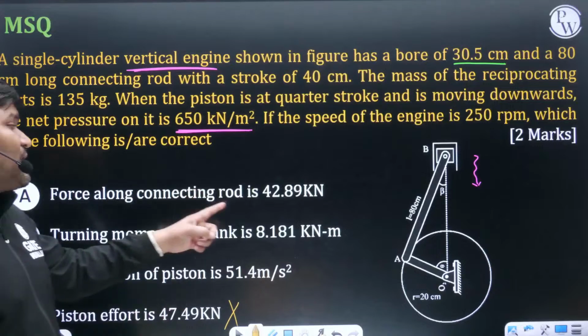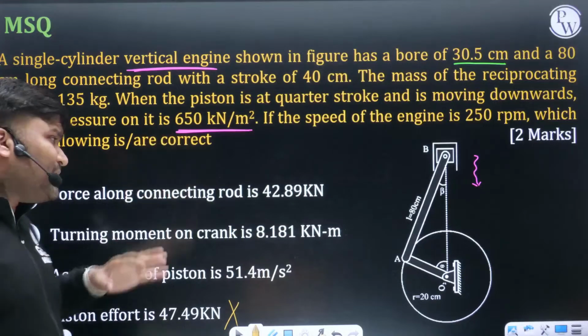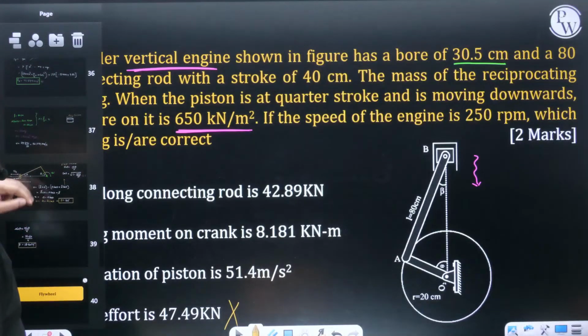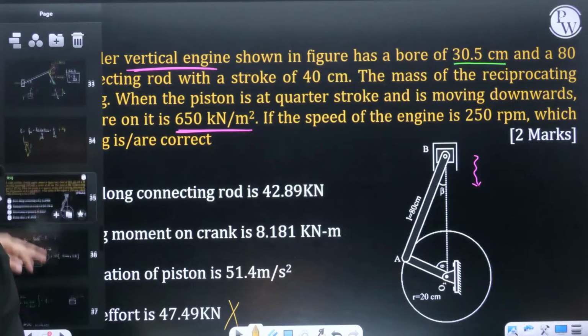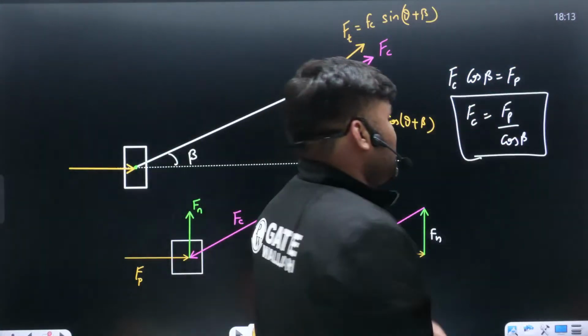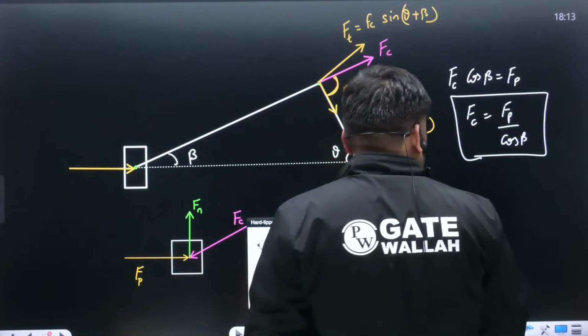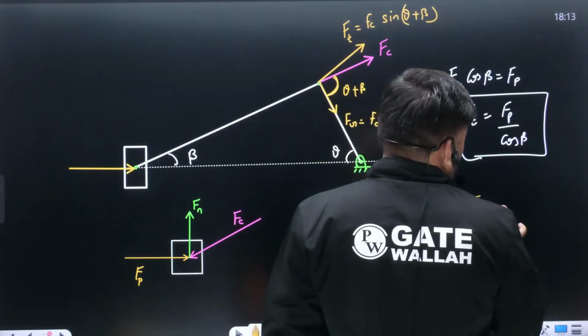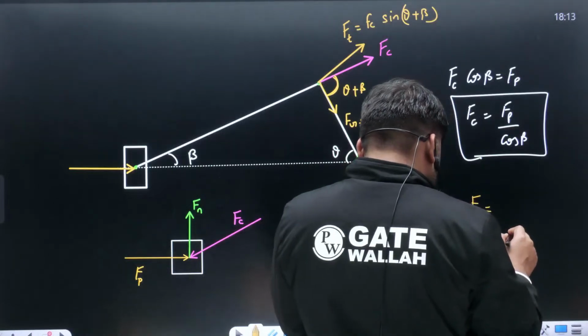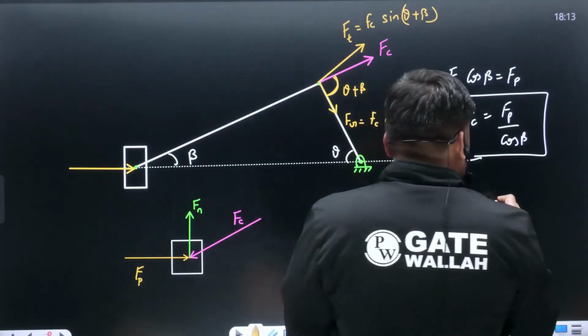Force along the connecting rod, how much will it be? FC value they are asking. How do we calculate FC? I have just written here. Can I write FC is how much? FC is equal to FP by cos beta. Just we have calculated how much was the FP.